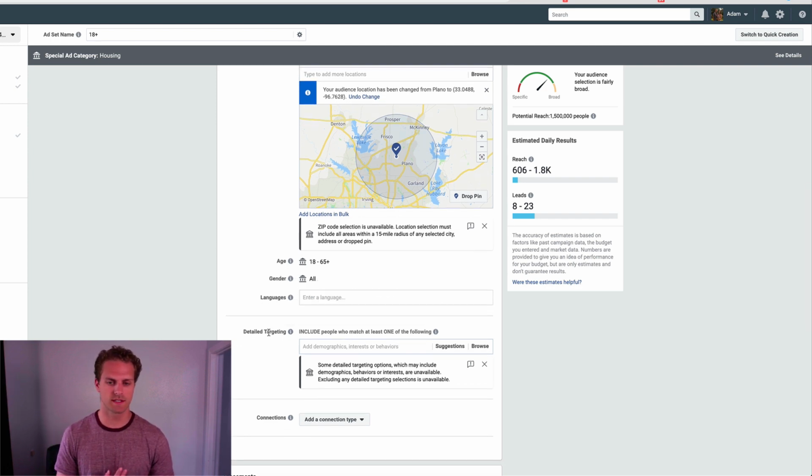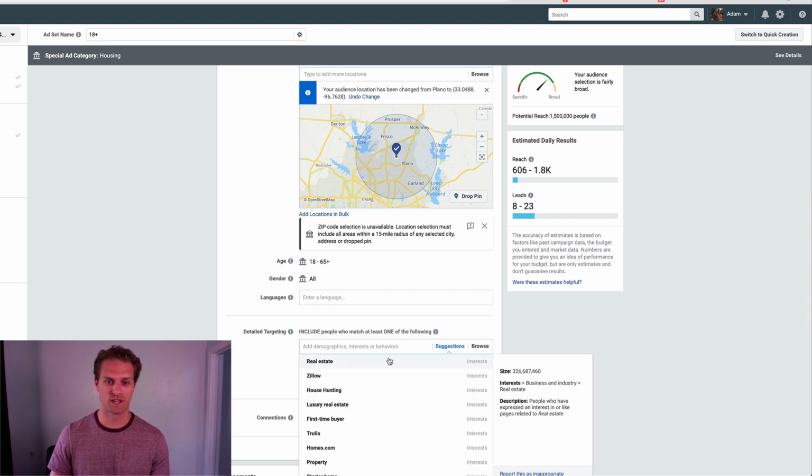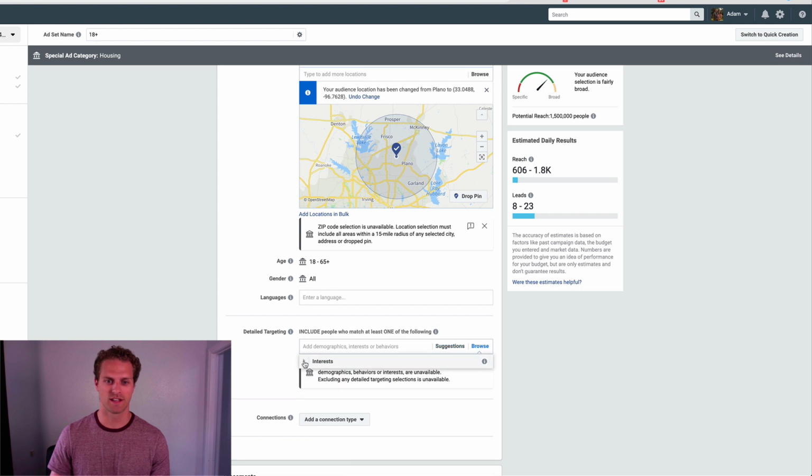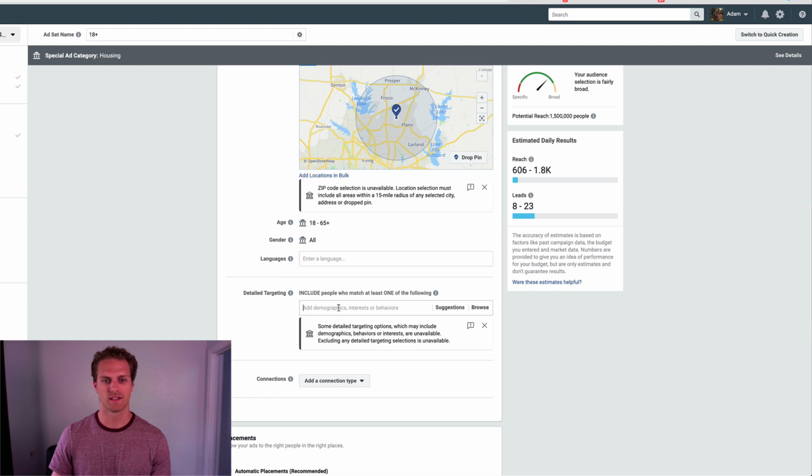So there are two things. One, they've taken away behaviors, so frequent travelers, things of that nature. And they've also taken away demographics. So if they've gotten their bachelor's degree or things of that nature, income, you cannot do demographics or behaviors with housing ads. You can pretty much only do interests. So if you browse here, you can only do interests. So if you go through here and go through that, you can only do interests.